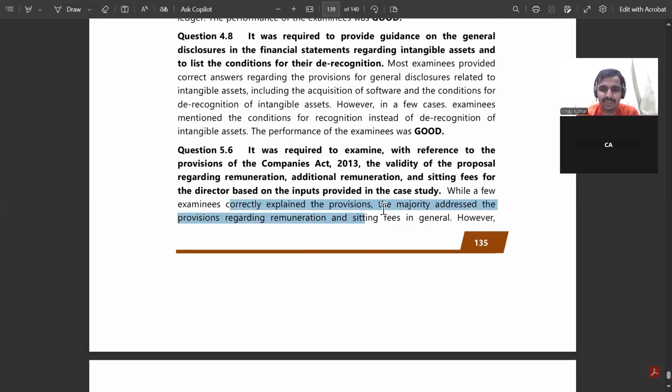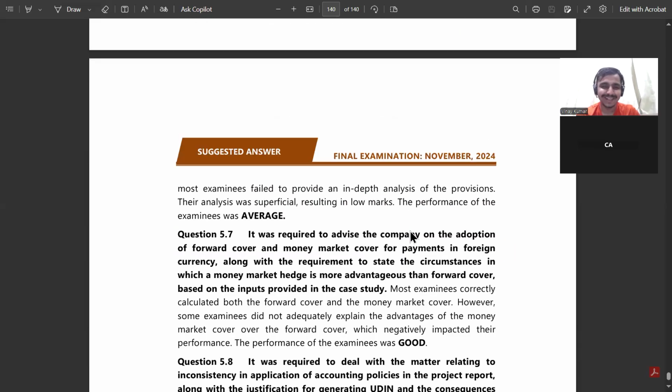The majority addressed the provision regarding remuneration and the sitting fees in general. General they have written. Because now what he's saying is, however, most examinees failed to provide an in-depth analysis of the provision. The analysis was superficial, resulting in no marks.